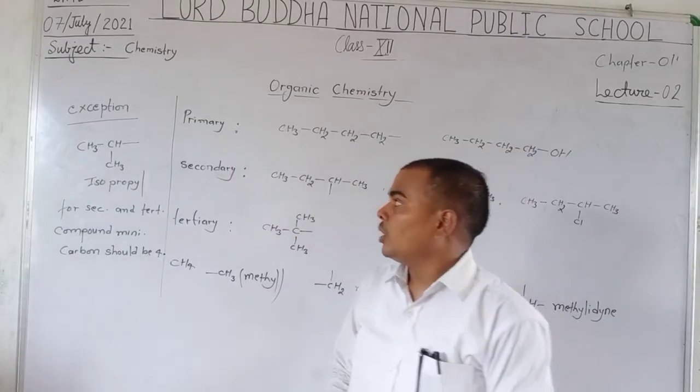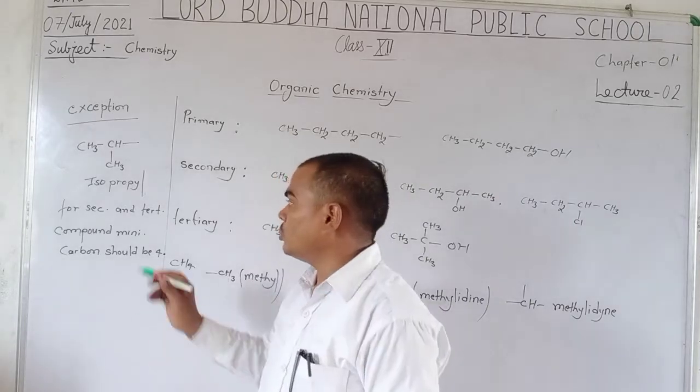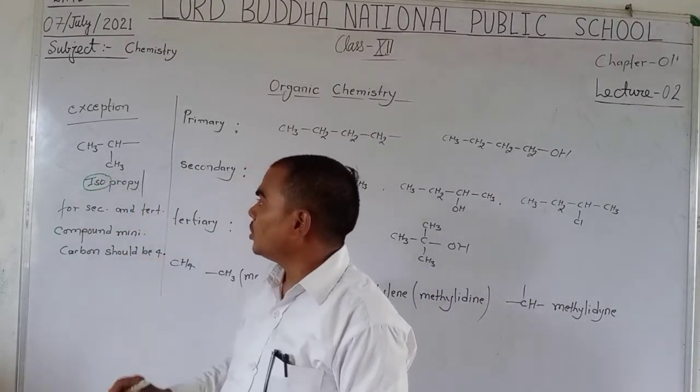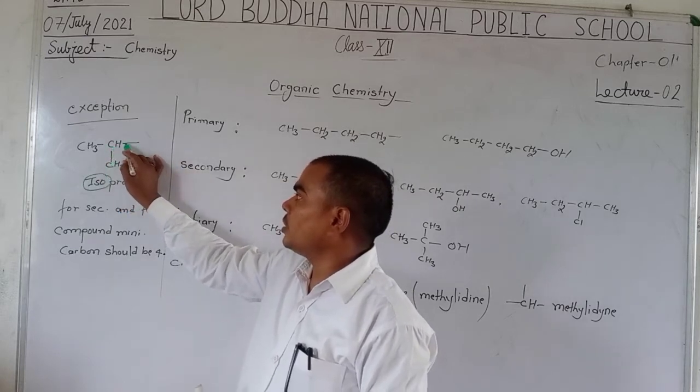There is one exception in the naming of iso. The exception is CH3CH CH3.